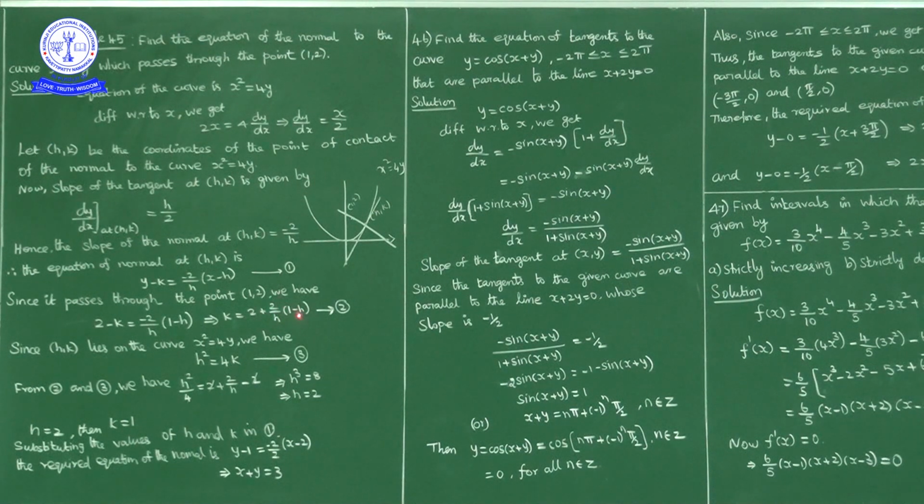So 2 plus, if you multiply 2 by h inside, so 2 plus 2 by h minus 2 by h into h, h's cancel, minus 2 plus 2 cancel. So what we have, h square by 4 is equal to 2 by h, cross multiply, so h cube is equal to 8, h is equal to 2.